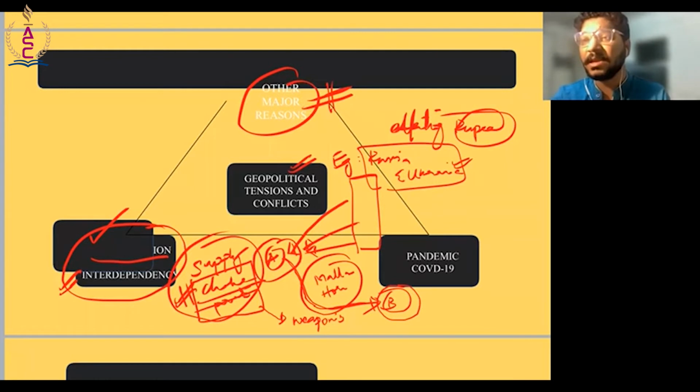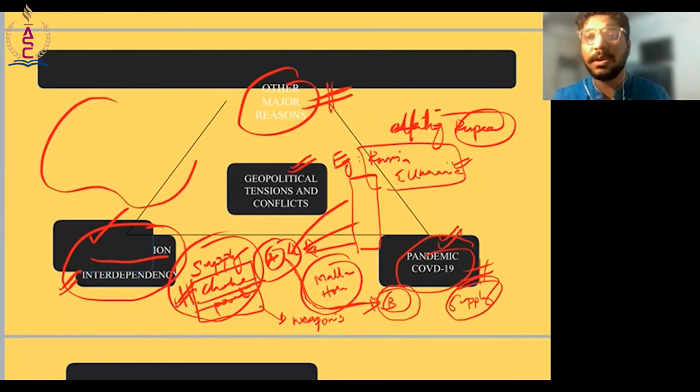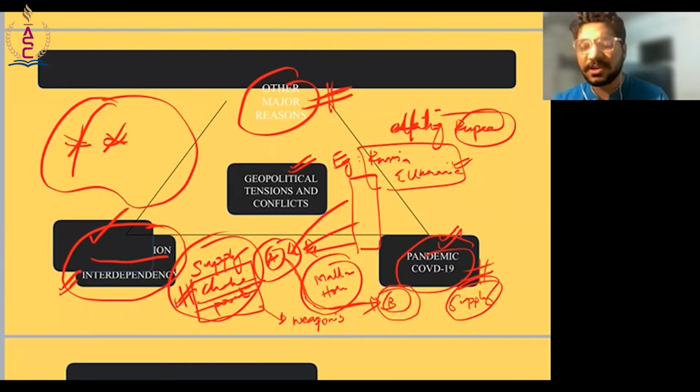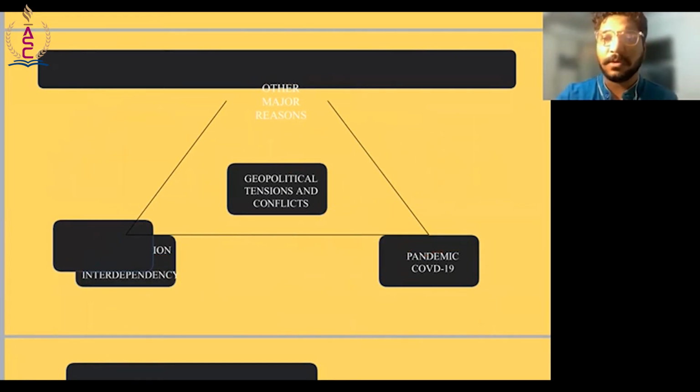Similarly, even if you take the case of the pandemic, there were a lot of supply chain constraints. The whole network was constrained because of flight restrictions and travel restrictions. When there is no ease of flow of goods, there is a very good chance that the price of the goods may increase. There could be inflation, and all of these tend to have an impact on the rupee. So these are the main reasons.